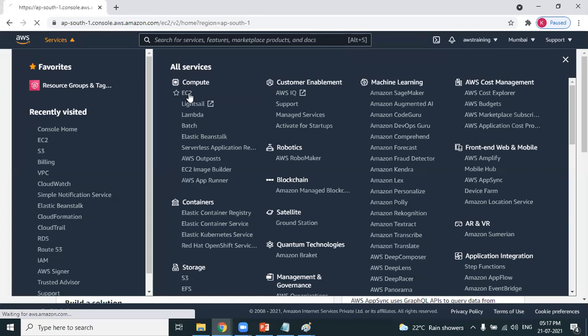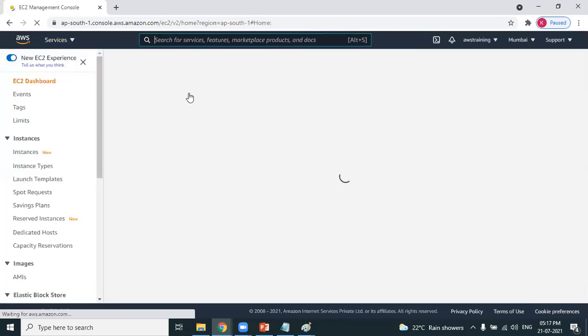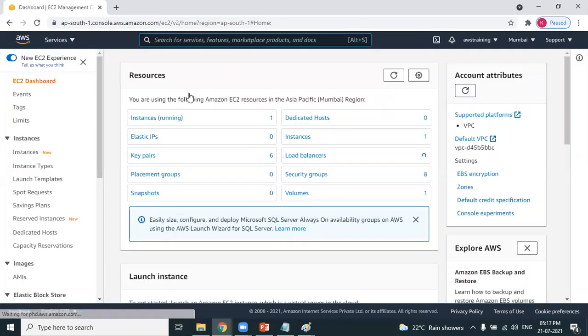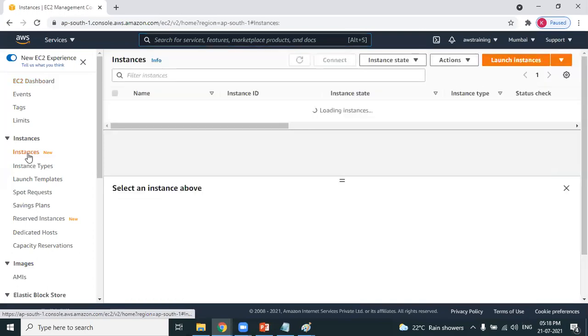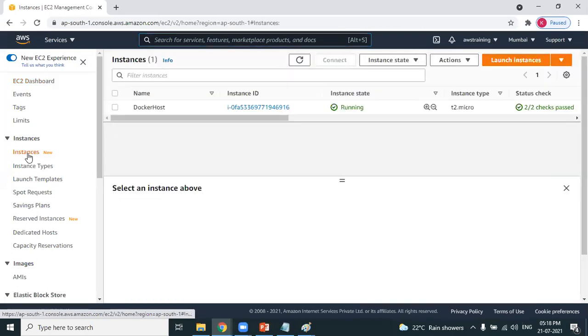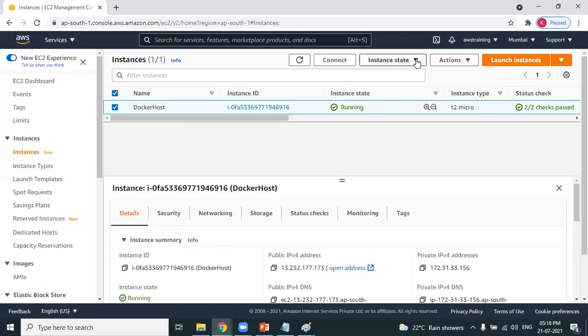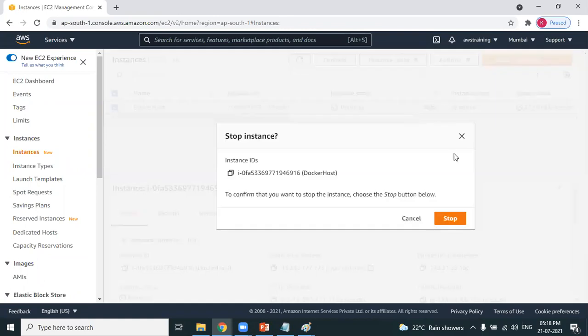You want to create a virtual server, fine. Server is nothing but environment. Don't think more. Then you are in the EC2 dashboard. Go to instances. Instances are nothing but virtual machines. As you can see, this is a machine which I already created. Don't worry, I'll be using this machine in the coming batch.